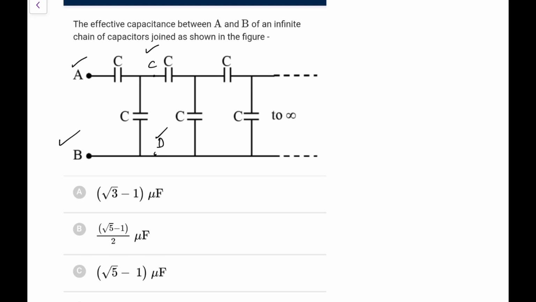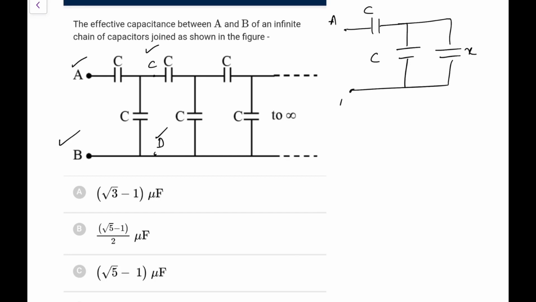So the equivalent capacitance between A and B, or between C and D, will be the same. Let it be X. So redrawing it: between C and D, if I draw this equivalent as X, and this is C, this is C, then the equivalent between A and B will also be X. These two are in parallel and that is in series.